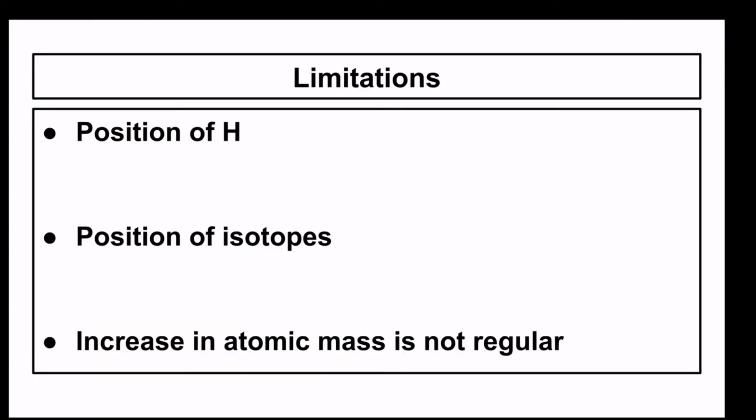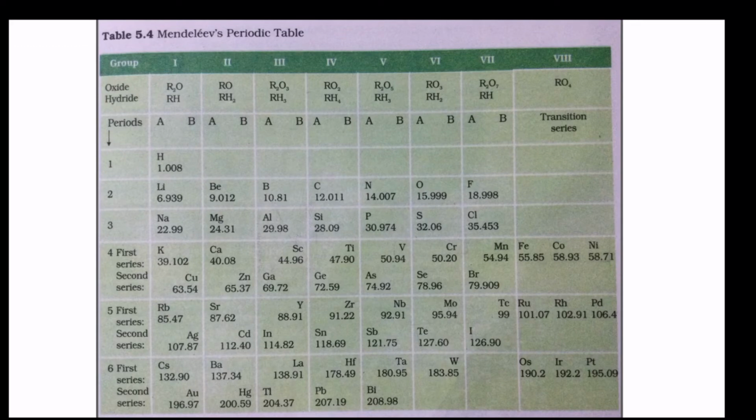The limitations of his table were that the position of hydrogen was not well defined. If we see the position of hydrogen over here, hydrogen forms a positive ion. On the basis of it, it is kept in the first group. But hydrogen also forms a negative ion, so it can be placed in the seventh group also. Thus, the position of hydrogen is not properly defined.